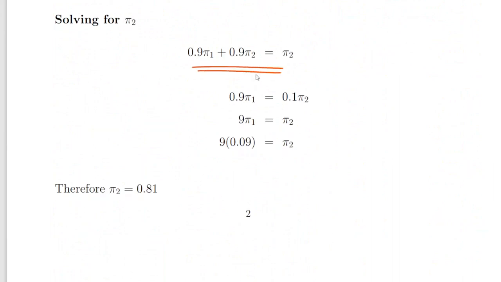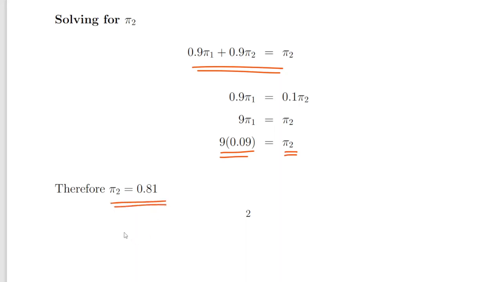Subtracting 0.9 times pi 2 from both sides, 0.9 times pi 1 is equal to 0.1 times pi 2. Multiplying both sides by 10, we get 9 times pi 1 is equal to pi 2. That means 9 times 0.09 is equal to pi 2, so pi 2 is equal to 0.81.